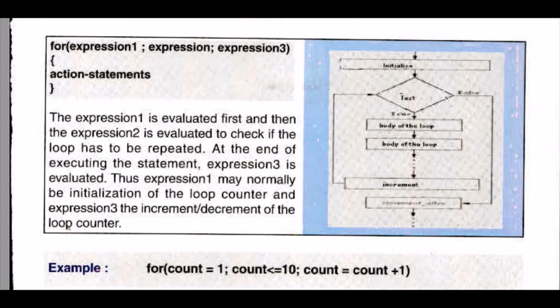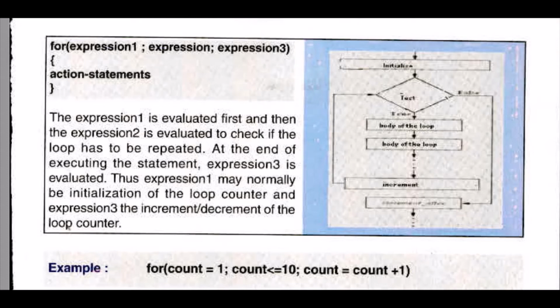If the condition is false, it will go out of the loop. If the condition is true, it will execute the loop body and then increment it, and then go back to the condition block.